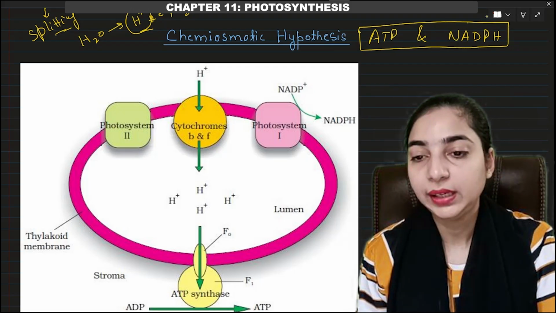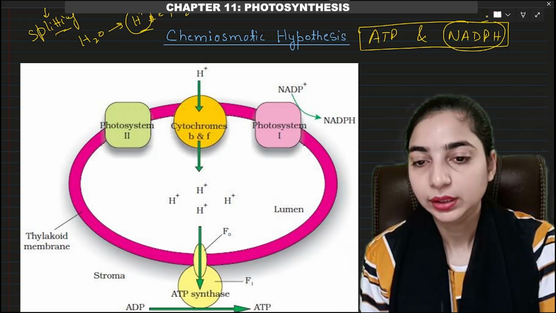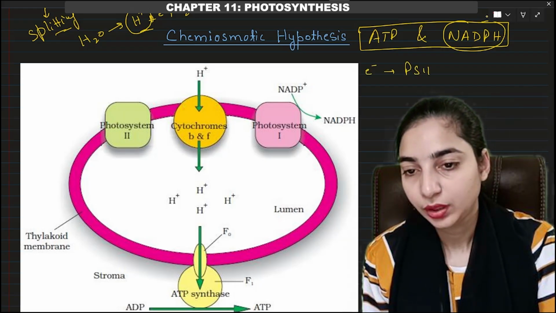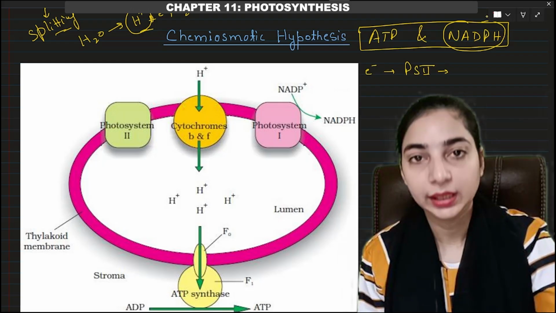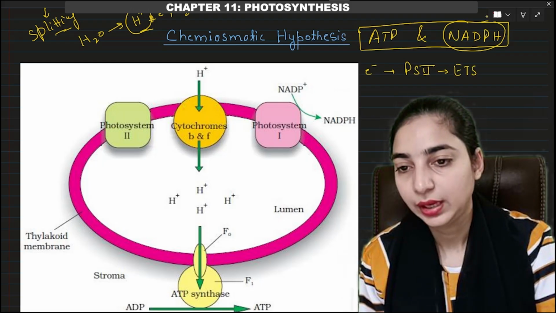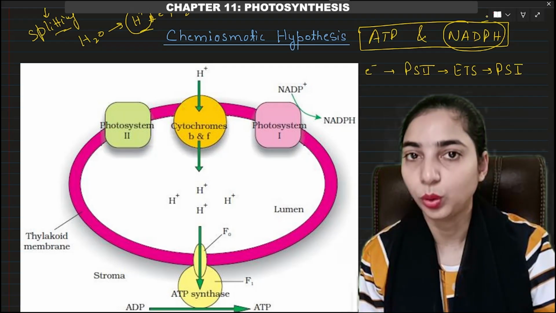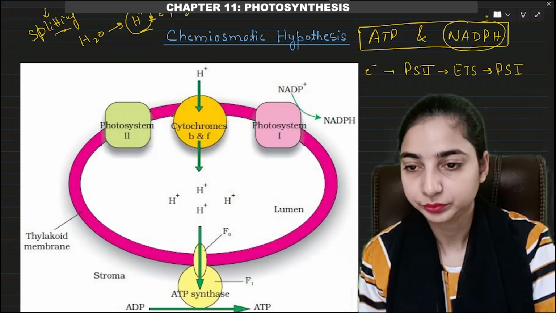The formation of NADPH is simple. We know that electron from PS2 passes to the electron transport system and then finally to the photosystem 1, during the non-cyclic photophosphorylation.